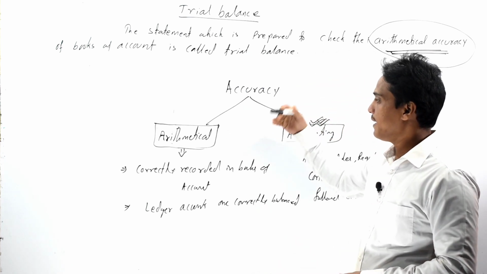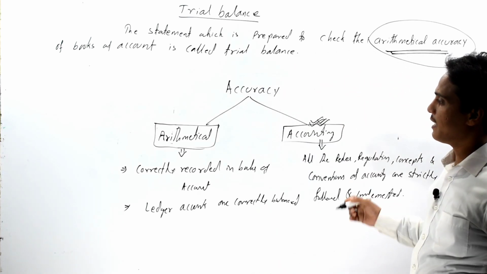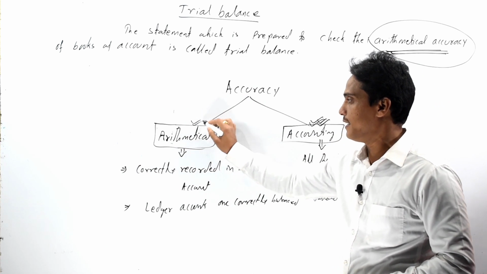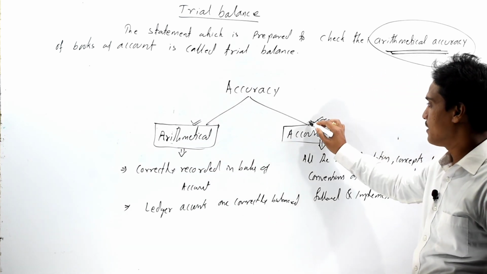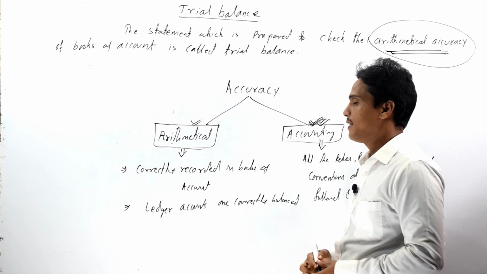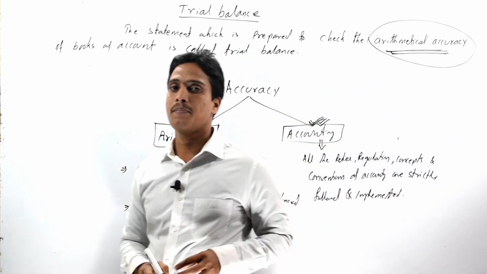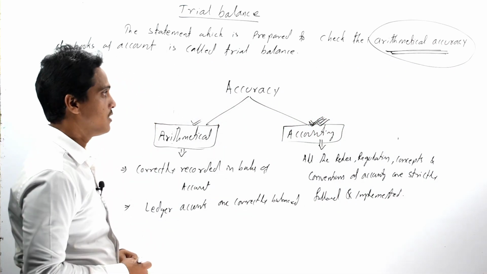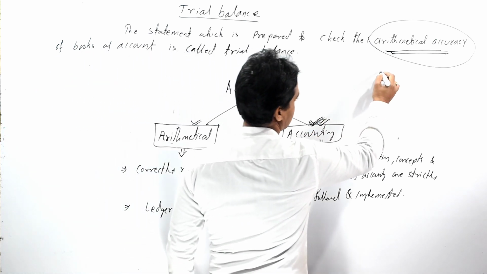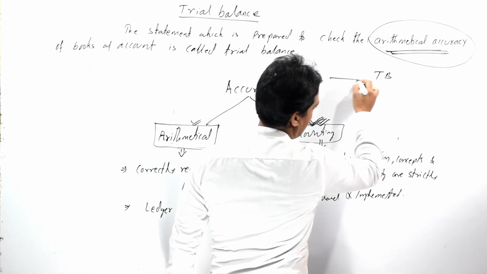So by preparing a trial balance, we can check arithmetical accuracy easily, but the accounting accuracy cannot be checked by preparing our trial balance.